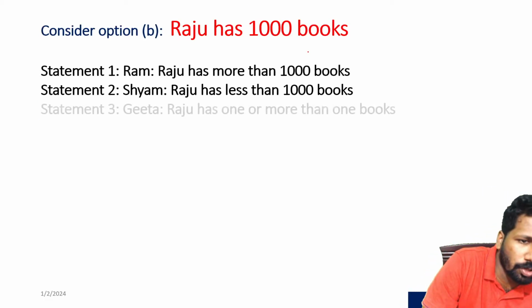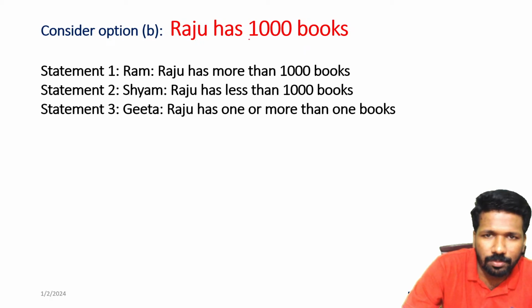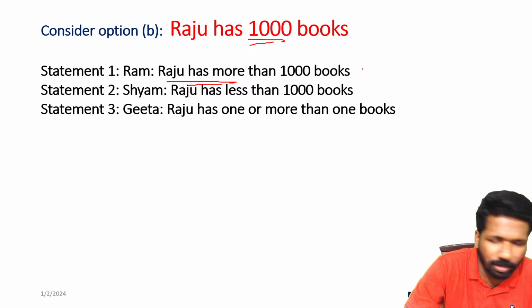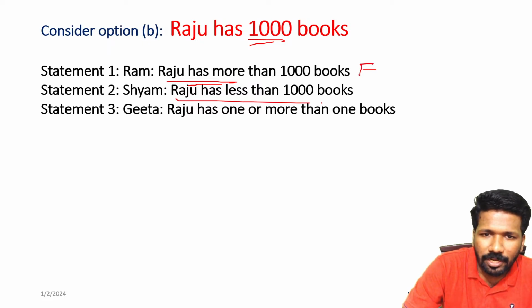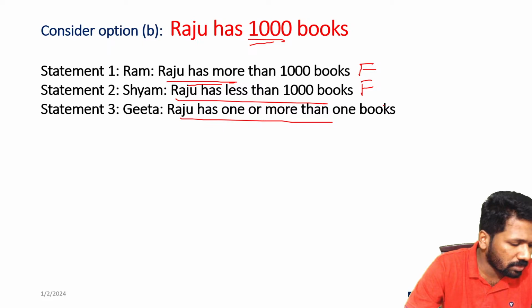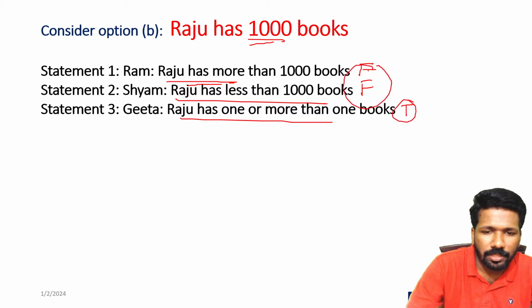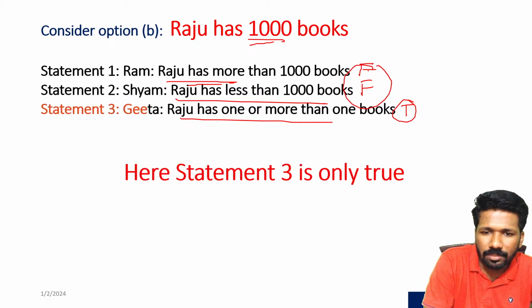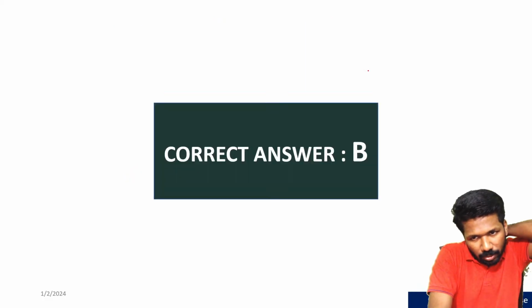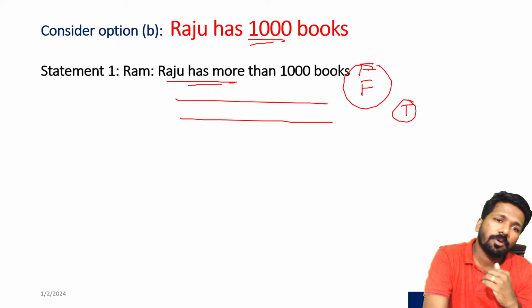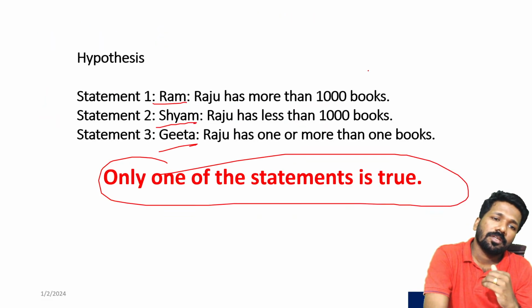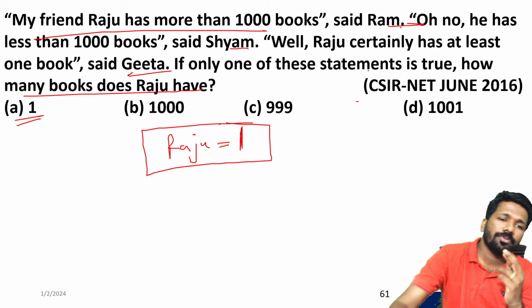Now try the same with option B. Option B says Raju has 1000 books. Now look at Ram's statement. Raju has more than 1000 books. 1000 is not more than 1000. So this is false. Raju has less than 1000 books. 1000 is not less than 1000. So this is false. Raju has one or more than one book. Yes, 1000 is one or more than one. So that is true. One truth and two false. That is exactly what we want. One truth only. That is why option B is the correct answer. Is it clear to all of you? This is how to do these kinds of questions.